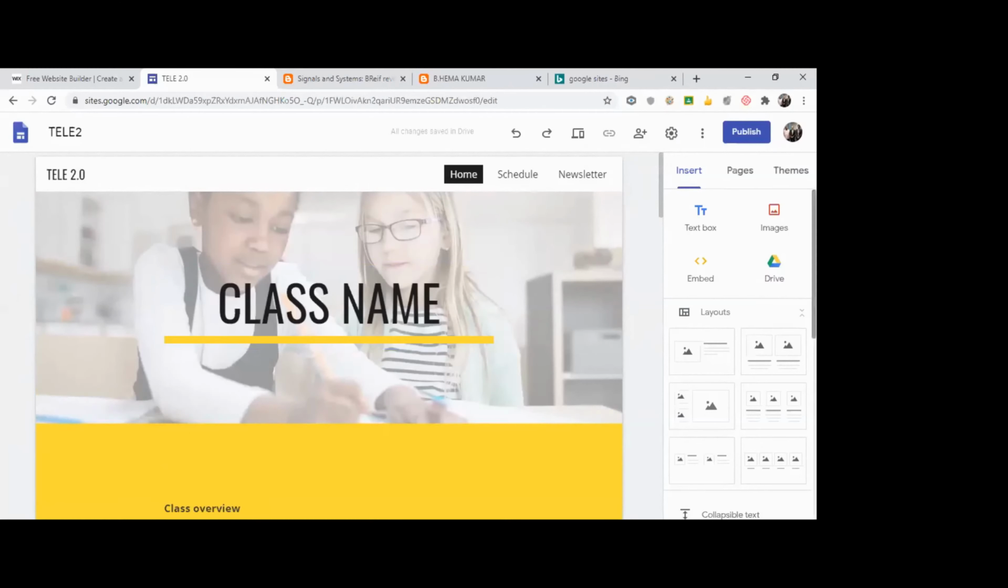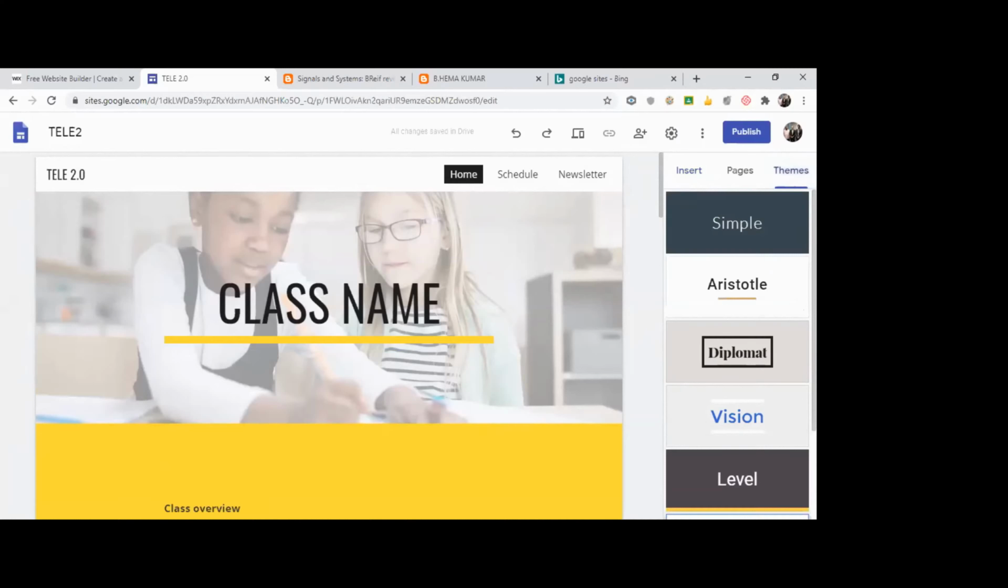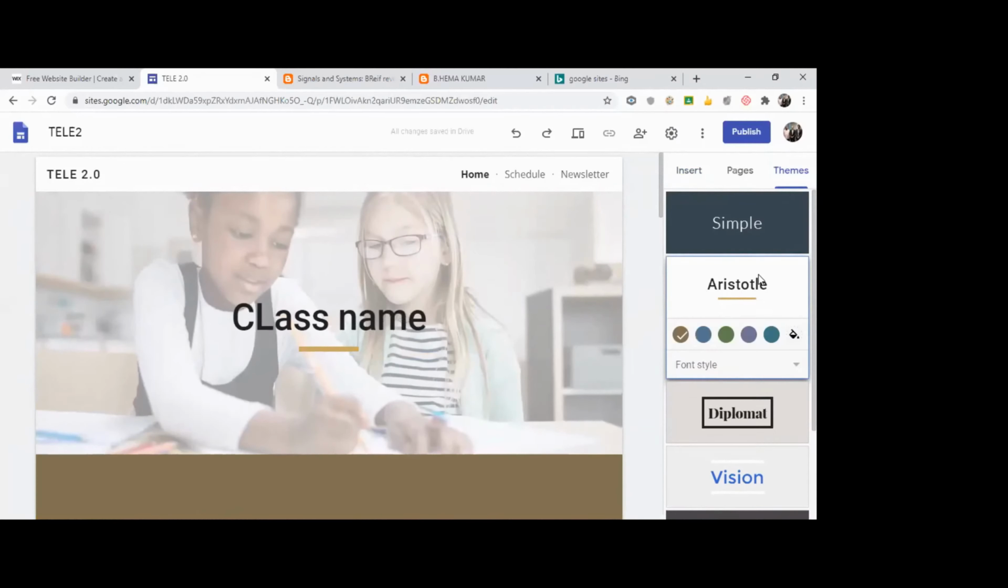So here you see insert is the first tab, second tab is pages, third tab is themes. With themes you can choose different themes, and accordingly all these formats will change. This is a simple theme. I can choose the Aristotle theme. You can choose color themes and change the colors, whichever is comfortable to you, or you can choose some existing different colors also.